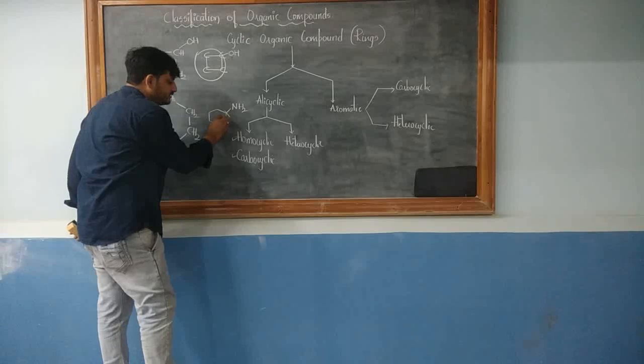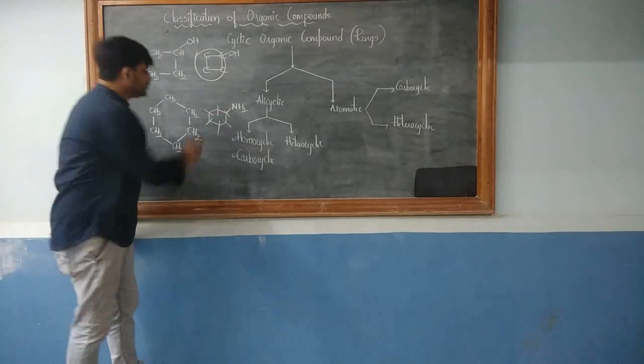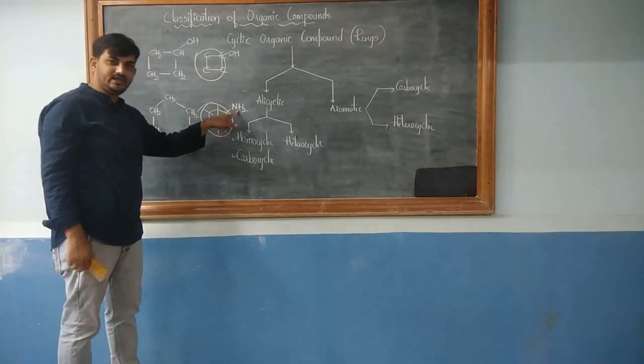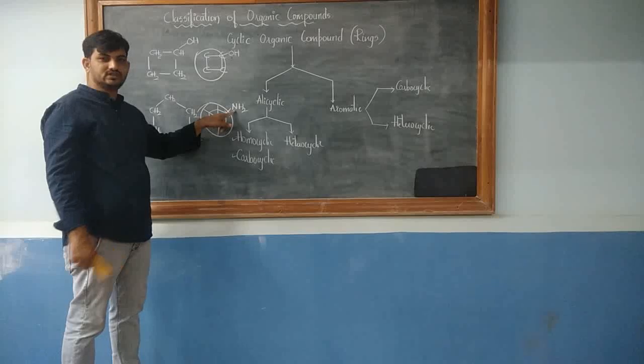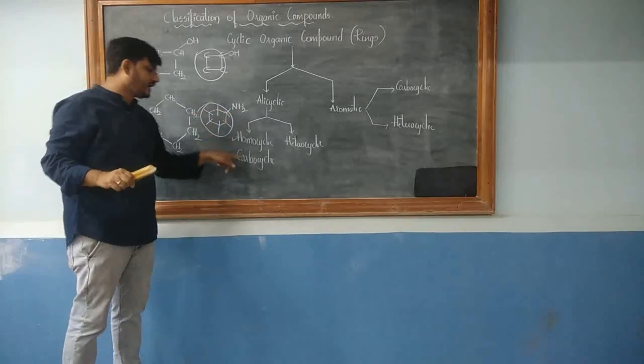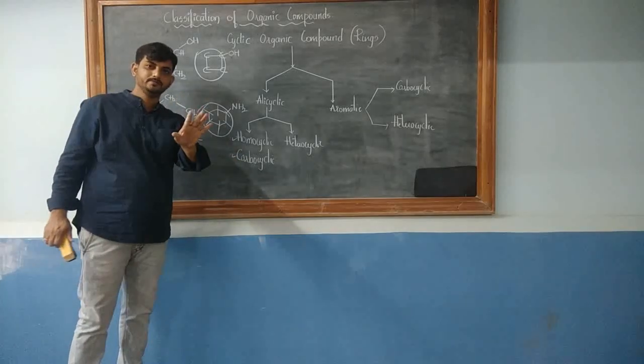But this is carbon, this is carbon, this is carbon, this is carbon, this is carbon, and this is carbon. So the ring is made up of only carbon atoms. There is nitrogen in the side chain, in the branch. Any element in the branch does not matter. The ring is made up of only carbon. That is why it is called carbocyclic. I hope I am clear.